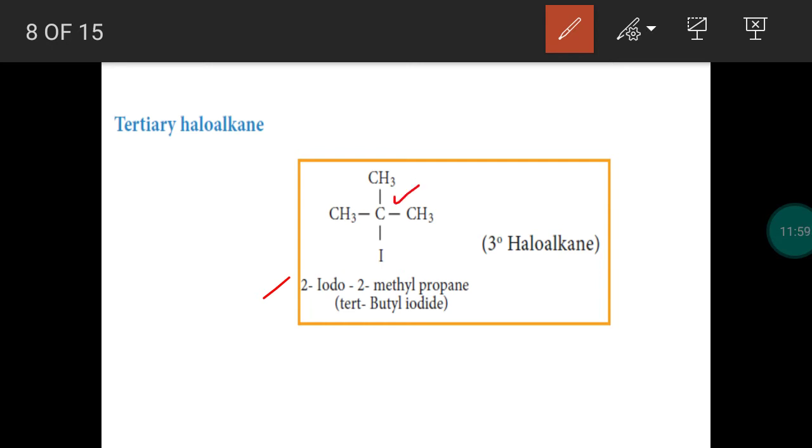Head carbon is the carbon attached with a functional group. So head carbon is bonded with 3 carbon atoms. So this is an example of tertiary haloalkane. So the general formula for haloalkane is RX. R may be any alkyl group. X is the halogen. Based on head carbon, it may be a primary or secondary or tertiary haloalkane.